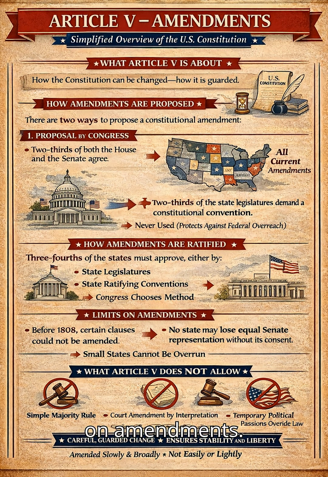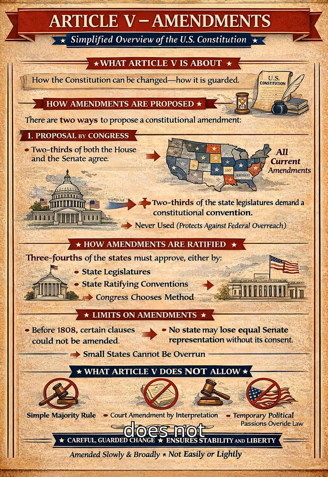Limits on amendments. Article 5 places clear boundaries on change. Before 1808, certain clauses could not be amended, now expired. No amendment may deny a state equal representation in the Senate without that state's consent. This protects small states from being dominated by large ones.